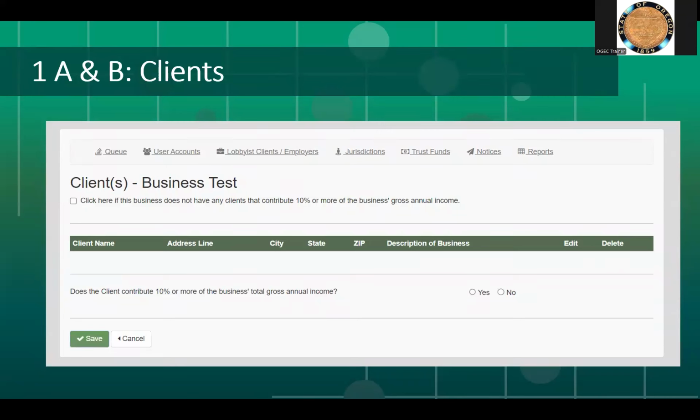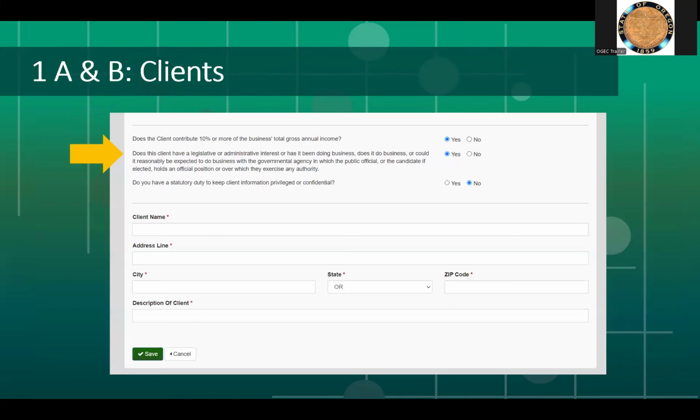If you do have clients to list in 1A or 1B, you'll need to follow the question tree, starting with: does the client contribute 10% or more of the business's total gross annual income? You will next be prompted to answer if the client has a legislative or administrative interest. Remember, this is an economic interest in your role as a public official that is distinct from the general public. You will also need to select yes if the client does business or could do business with the public body you serve.